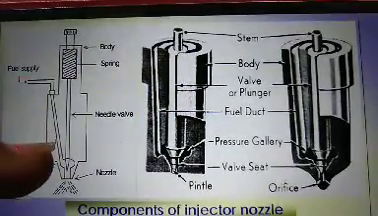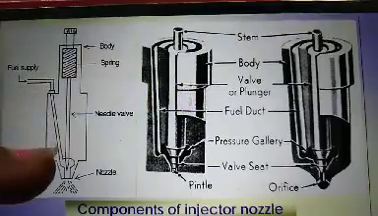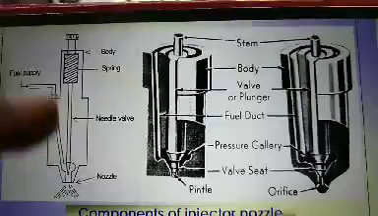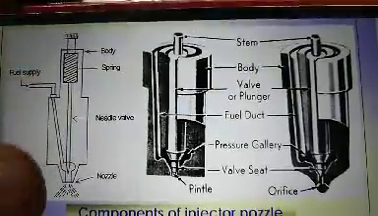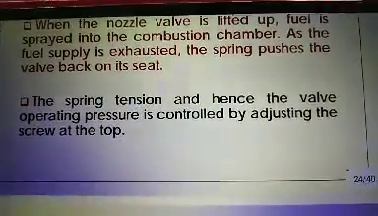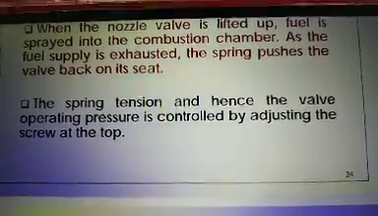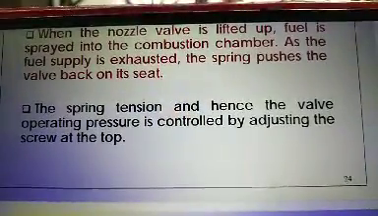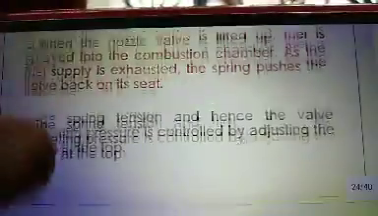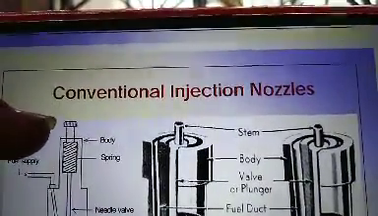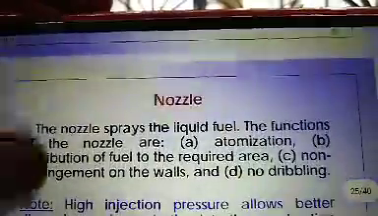Now, as the force exerted by the fuel or oil decreases, the needle will again take its original position with the help of the spring, and the supply to the combustion chamber is stopped. It pushes the needle onto the valve seat. Now the spring tension, and hence the valve operating pressure, is controlled by the adjusting screw at the top. The spring tension is controlled by the adjusting screw, which is shown at the top of the nozzle.